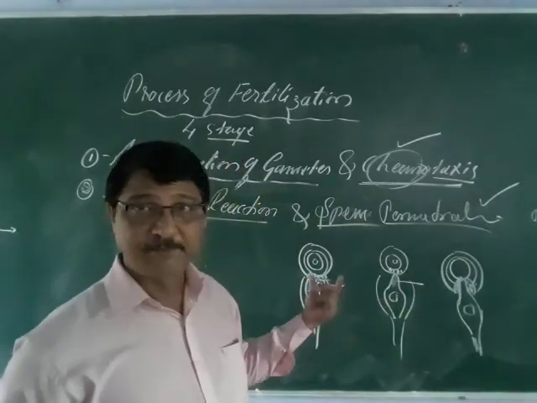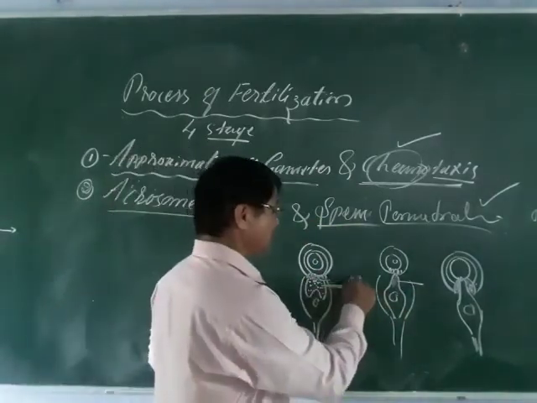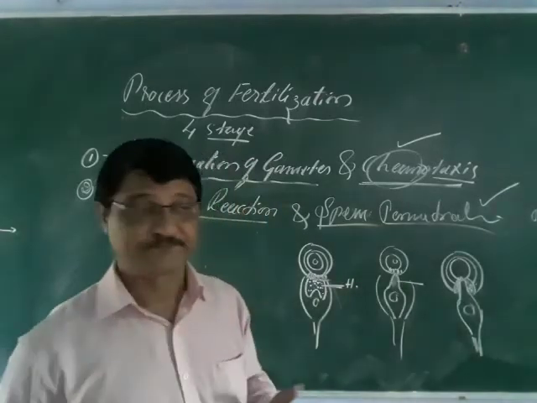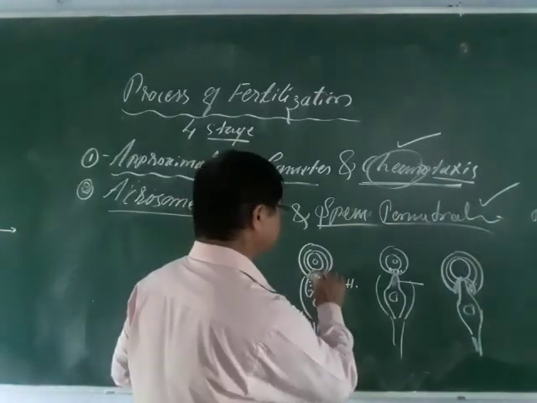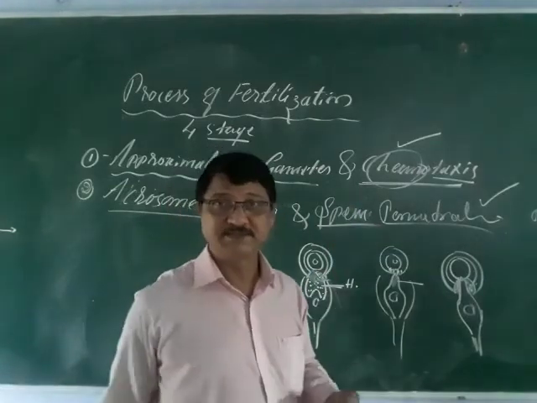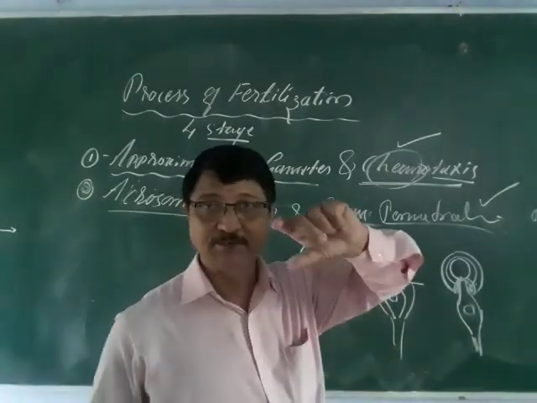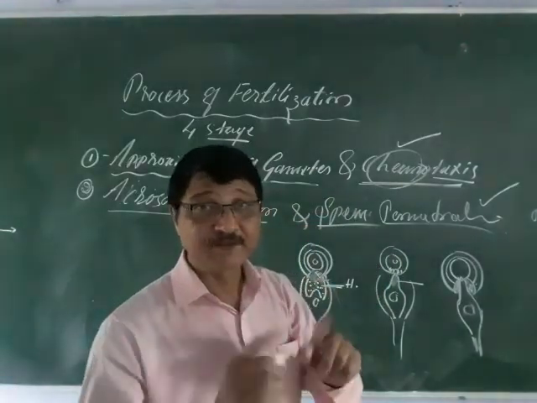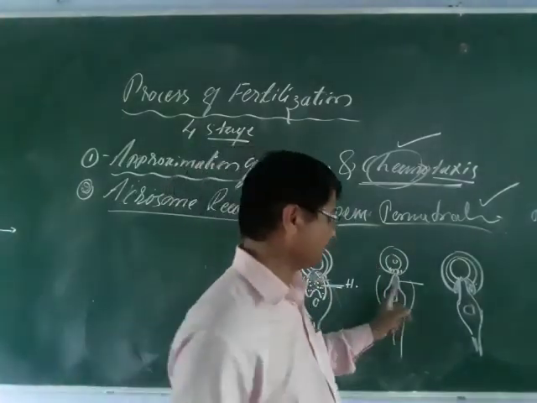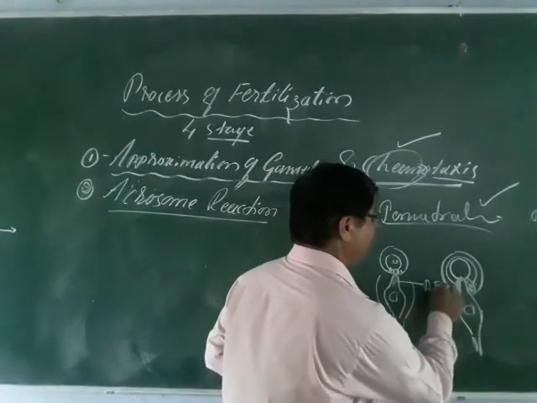Bursting out releases the hyaluronidase enzyme, the chemical enzyme that dissolves the egg membranes, and immediately the membrane of the acrosomal cap converts into a filament. This is called the acrosomal filament.